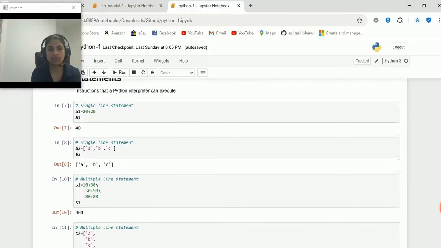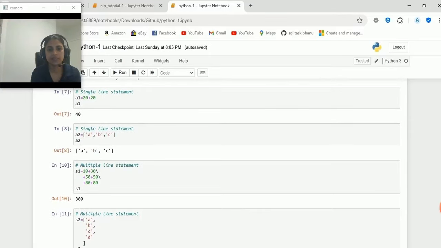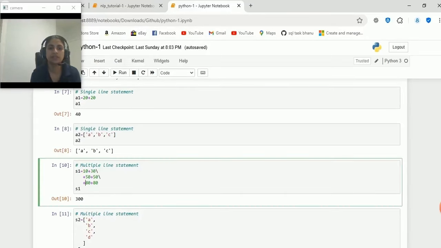But here you can see a multiple line statement. For the multiple line, S1 = 10 + 30 + 50 + 50 + 80 + 80. But we have given it in three lines, right? So if we are giving like that, we need to give a backslash at the end of each line. Okay, but other than that, we can give it like 10 + 30 +, we can give it as a single line as well as multi-line.